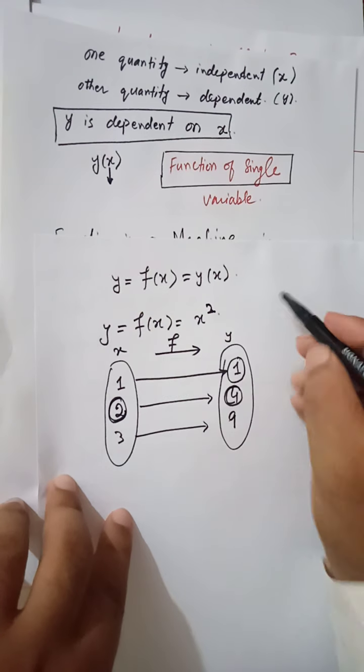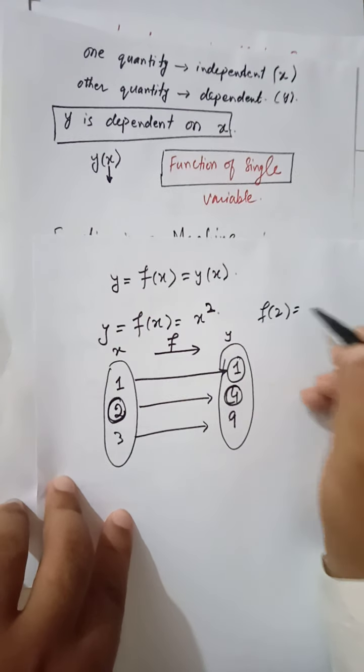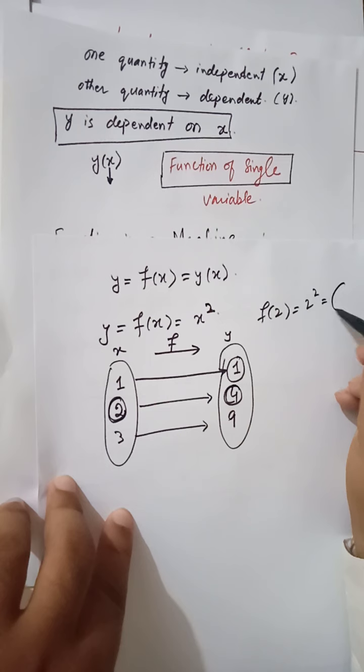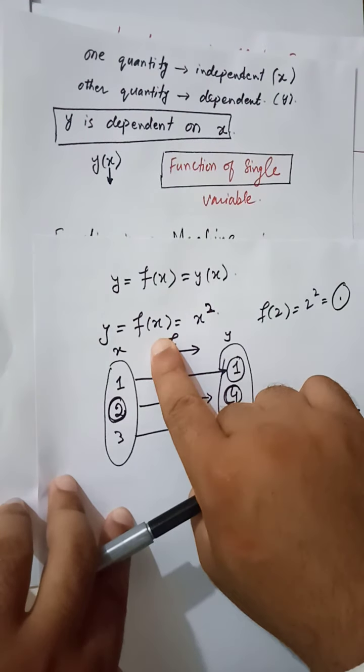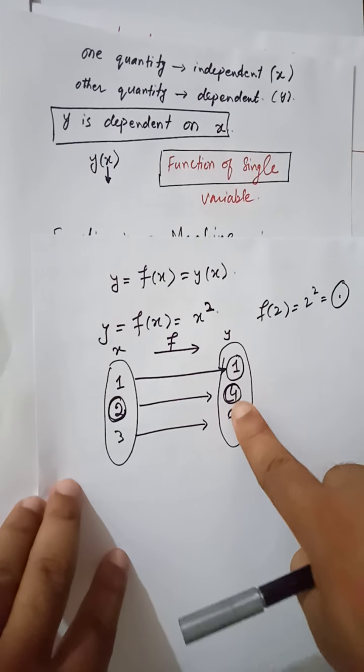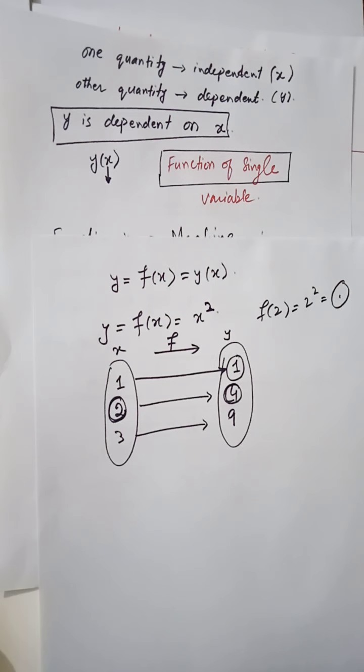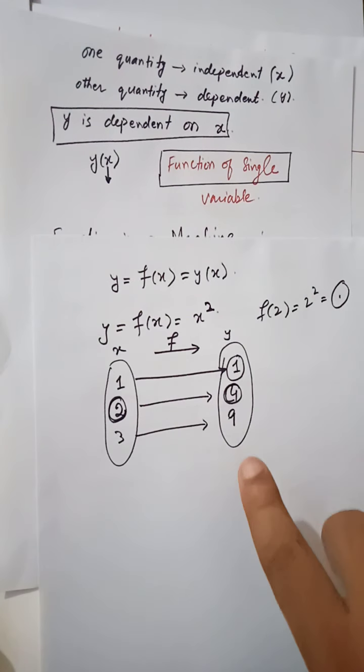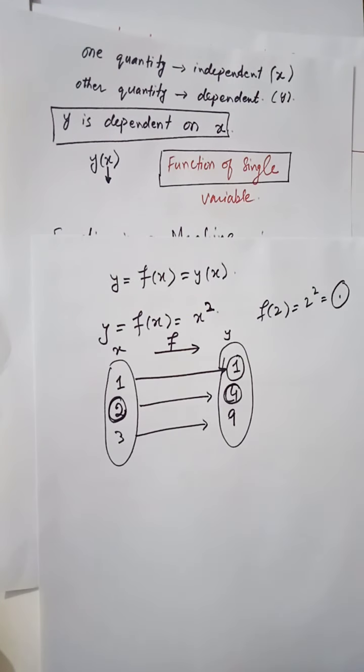It is not possible that you plug 2 here and get a value other than 4. If you put 2 a thousand times or more, you will always get 4. You don't get 7, 10, or 20, other than 4. This is the meaning of uniqueness. If you plug 3, you will always get 9, even 10,000 times.